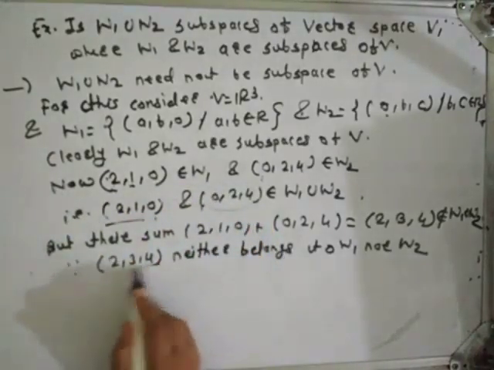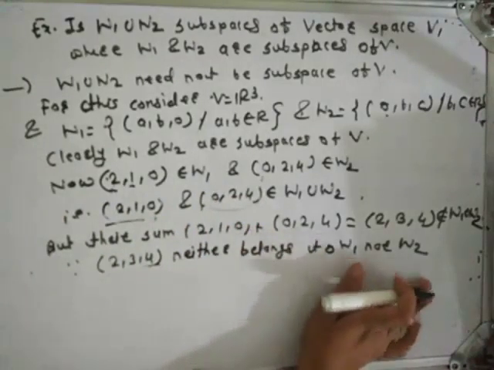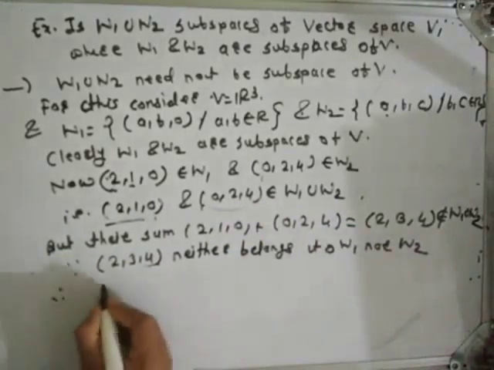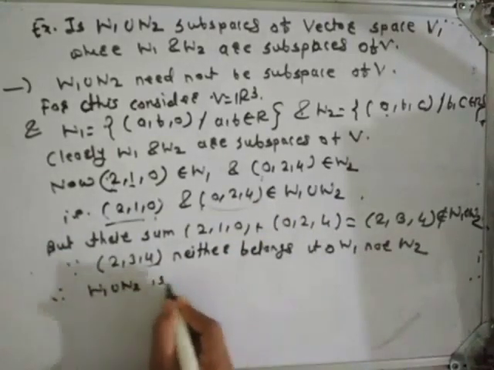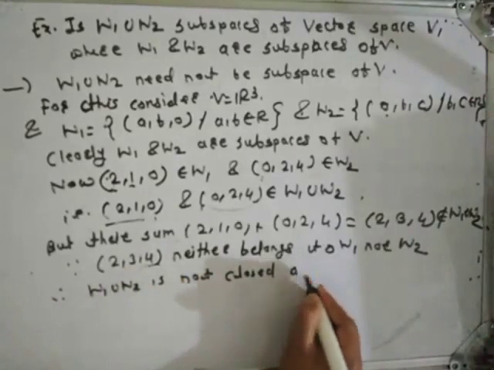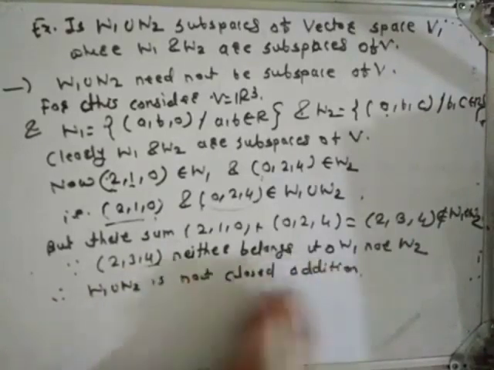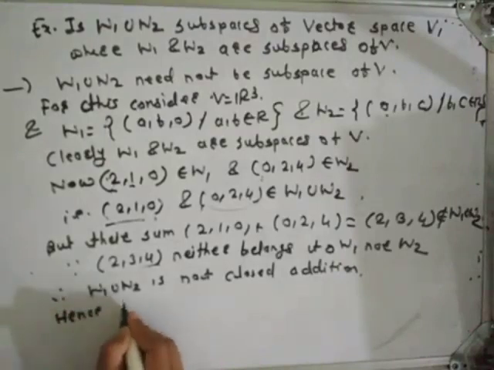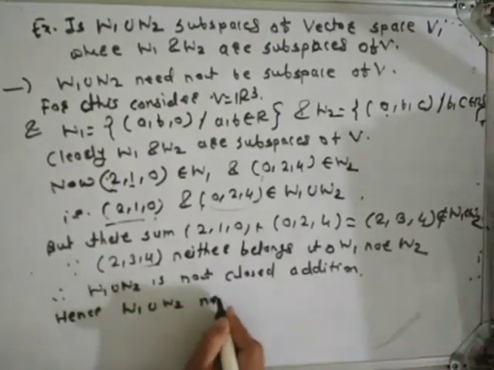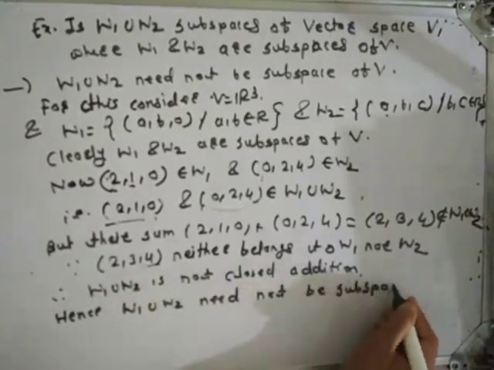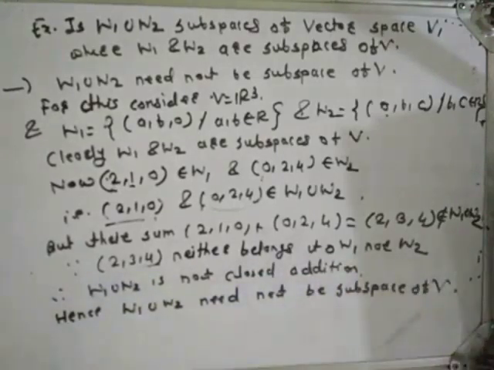So this element does not belong to W1 nor W2, therefore their sum does not belong to W1 union W2. Which means W1 union W2 is not closed under addition. So W1 union W2 need not be a subspace of V.